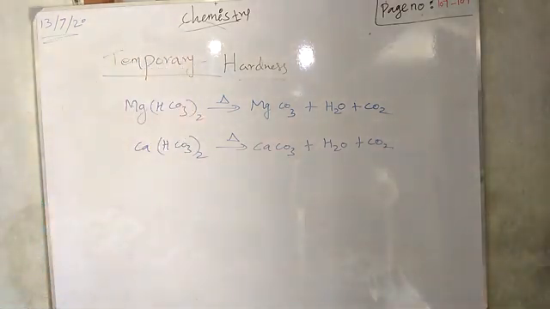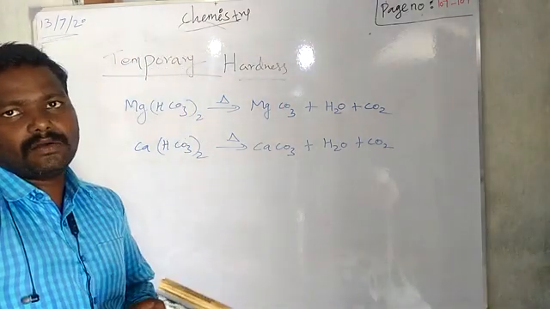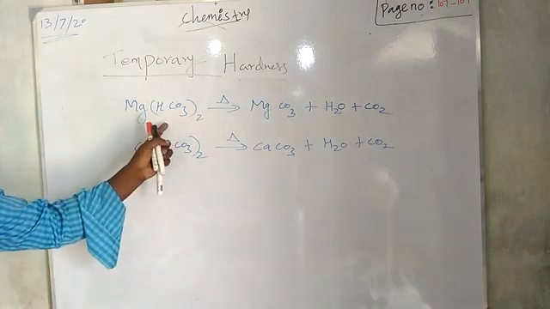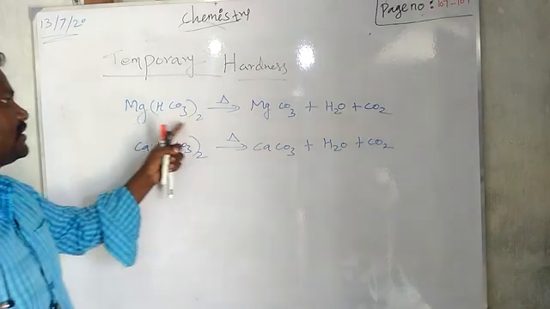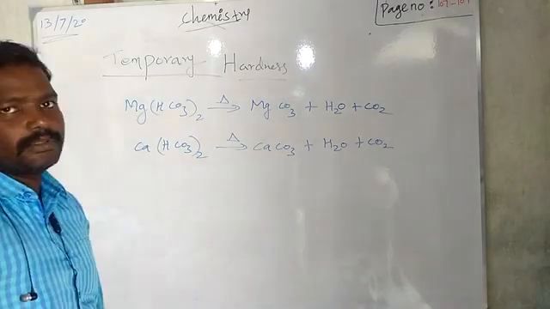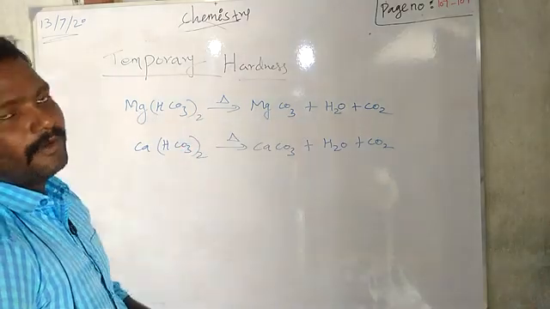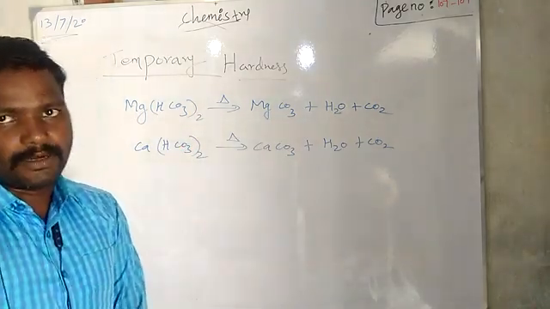Listen, my dear students, hard water means it may have bicarbonate, okay, not carbonate. So bicarbonate means we have to know the molecular formula Mg(HCO3)2, Ca(HCO3)2, right? So in that magnesium carbonate will form, then calcium carbonate will form.